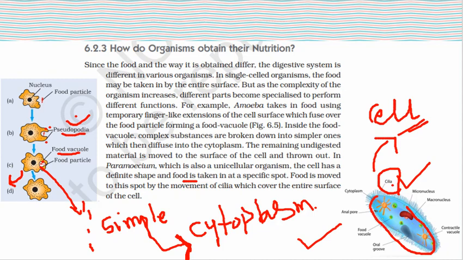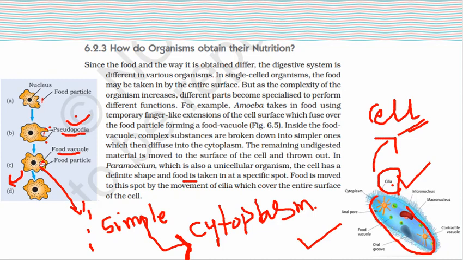You can see here the cilia covering the entire surface of the cell. Clear? So this is how nutrition takes place in the paramecium also.